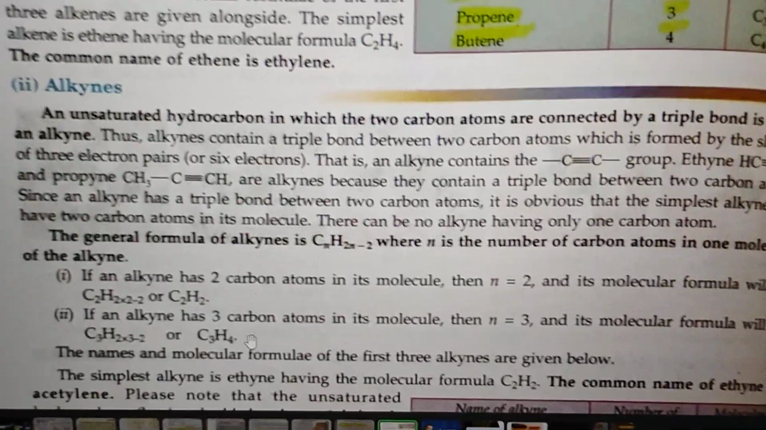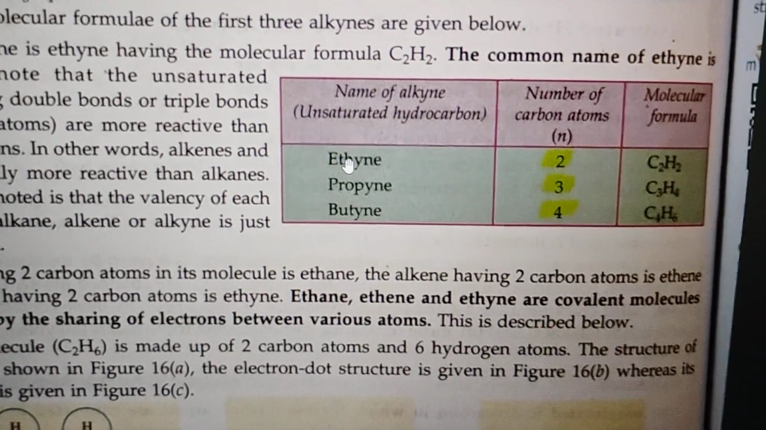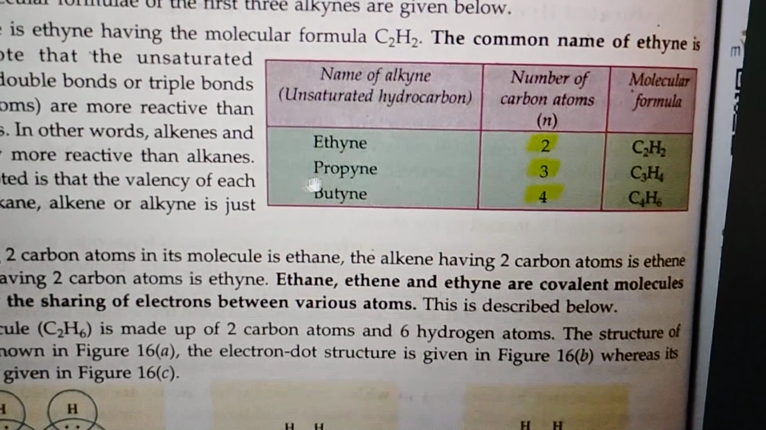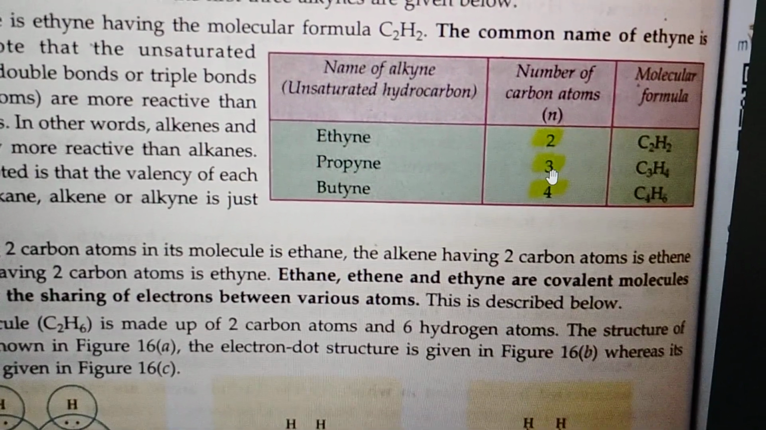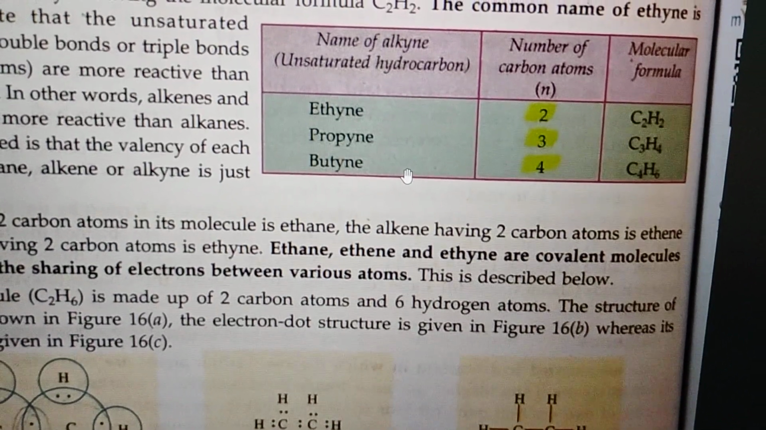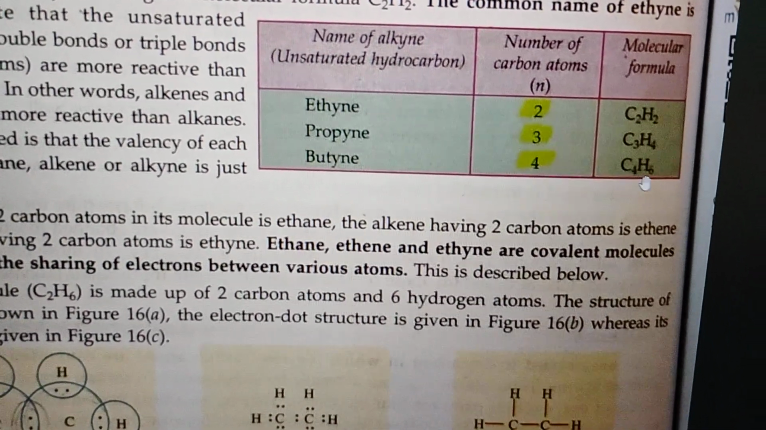Okay. So students, you can see for alkynes, ethyne is for 2 carbon atoms, that is C2H2, propyne for 3 carbon atoms is C3H4, and butyne means 4 carbon atoms, and the molecular formula will be C4H6.